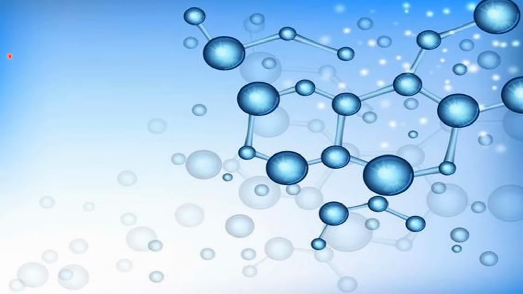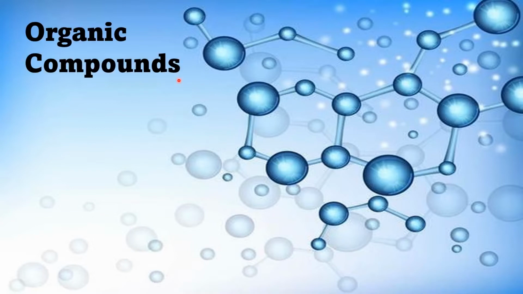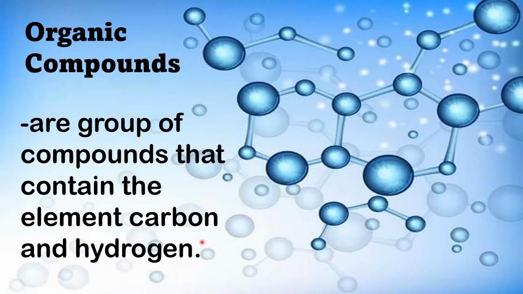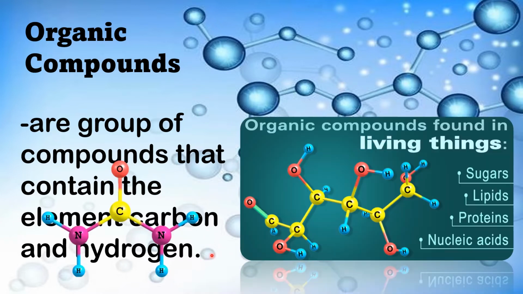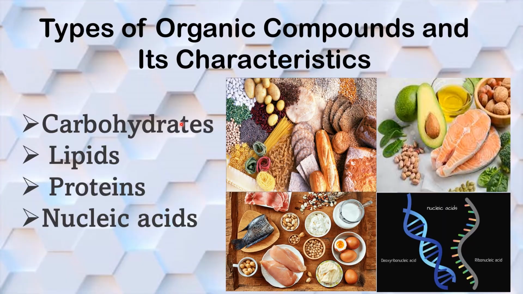Organic compounds are a group of compounds that contains the element carbon and hydrogen. It consistently contains carbon with other different elements that are required for living creatures to work. We will also talk about the organic compounds found in the living things such as sugars, lipids, proteins, and nucleic acids.